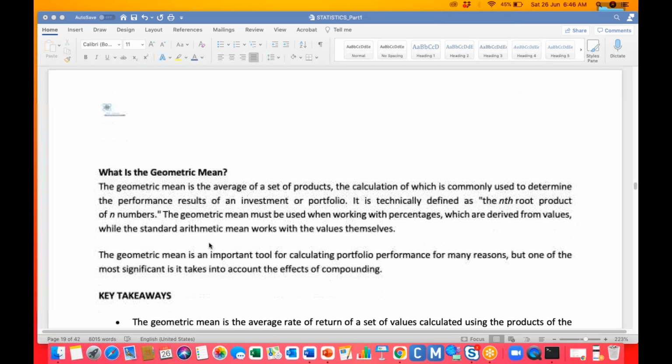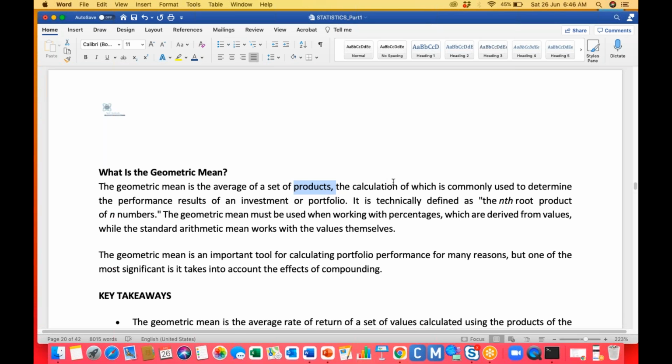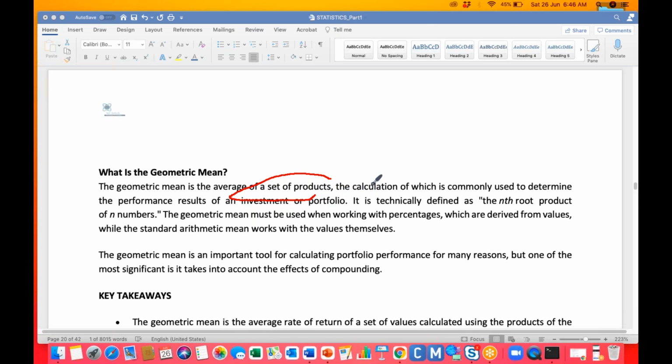Next we have the geometric mean. This is also one way of representing the central point. The geometric mean is the average of a set of products. That means if we have 6 elements, we need to multiply each and every element. Its calculation is commonly used for determining the performance result of an investment or portfolio. For example, if you're investing somewhere, then you can go for the geometric mean, guys.